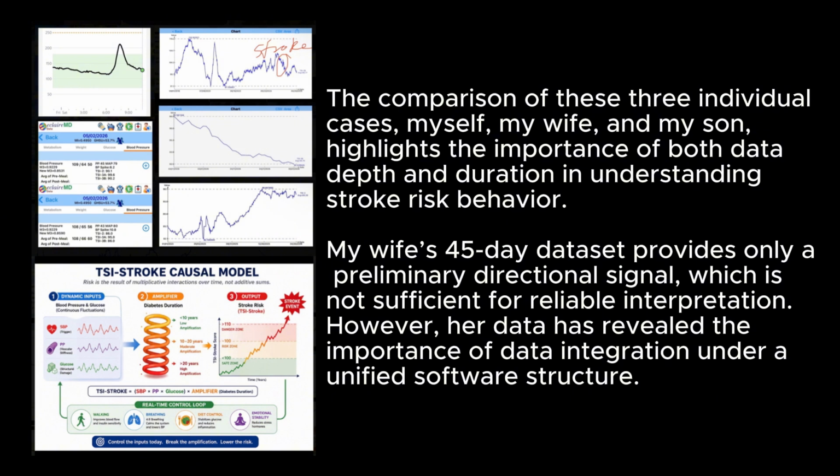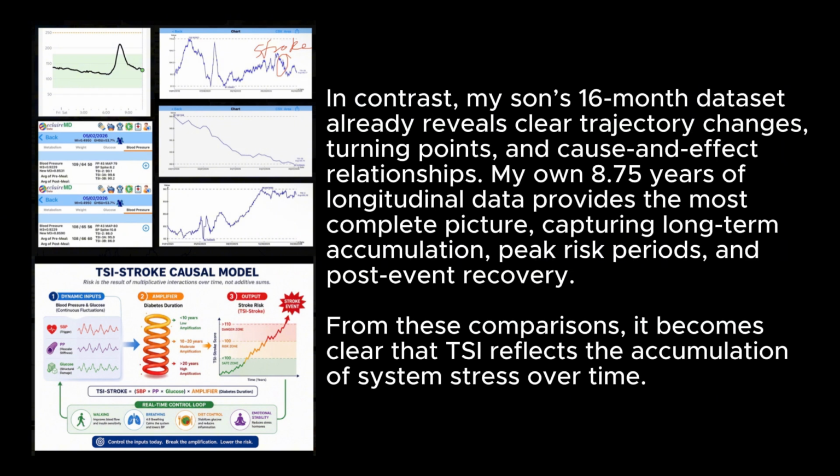The comparison of these 3 individual cases, myself, my wife, and my son, highlights the importance of both data depth and duration in understanding stroke risk behavior. My wife's 45-day dataset provides only a preliminary directional signal, which is not sufficient for reliable interpretation. However, her data has revealed the importance of data integration under a unified software structure. In contrast, my son's 16-month dataset already reveals clear trajectory changes, turning points, and cause and effect relationships.